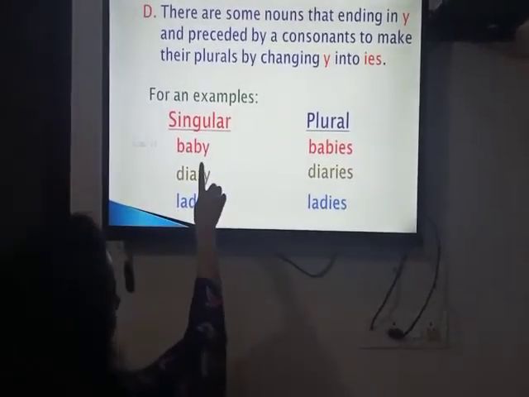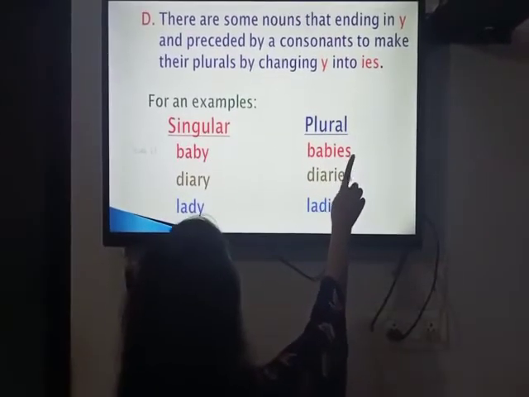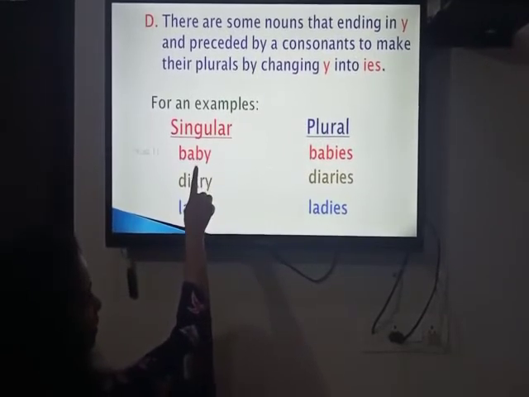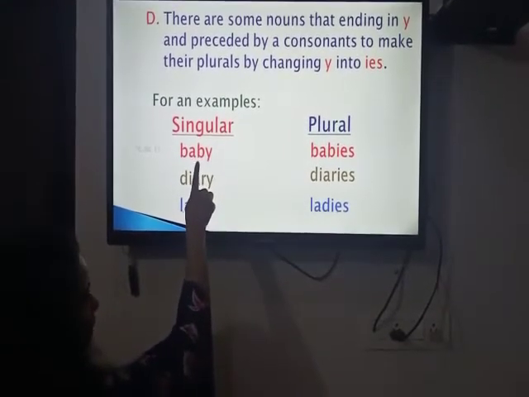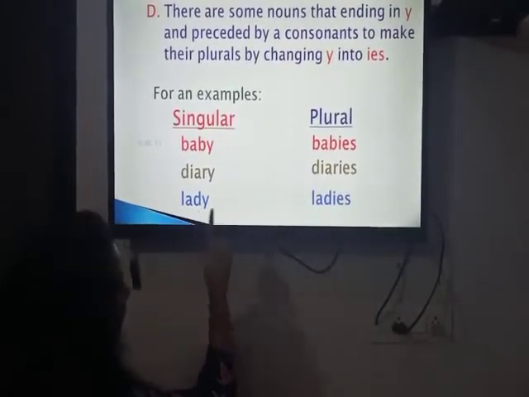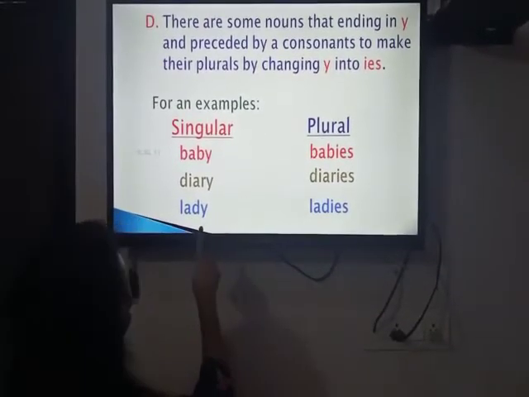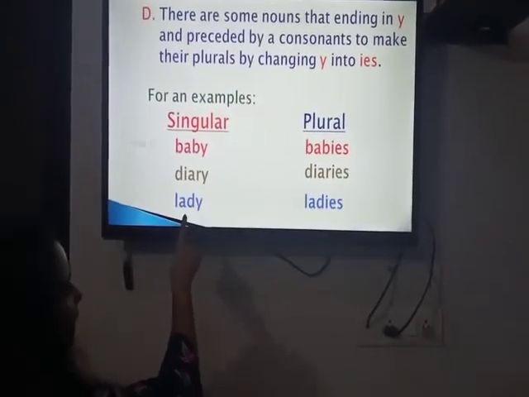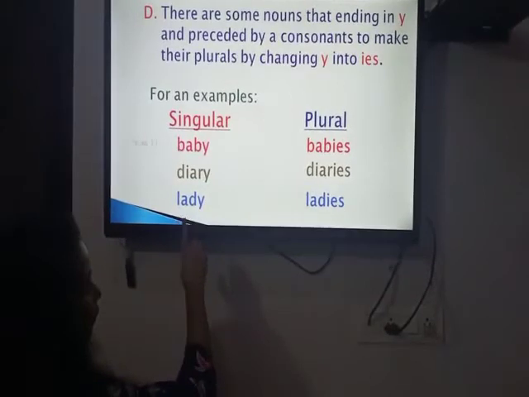So in place of y, what did we put? IES. But we have to check also, before y there is a consonant sound. So B is a consonant. Diary, diaries. Lady, ladies. So in place of y, what did we put? IES. And we also have to check, before y there is a consonant sound.